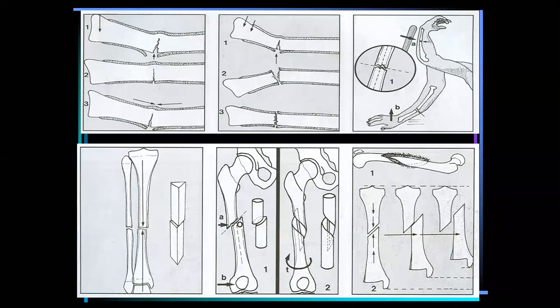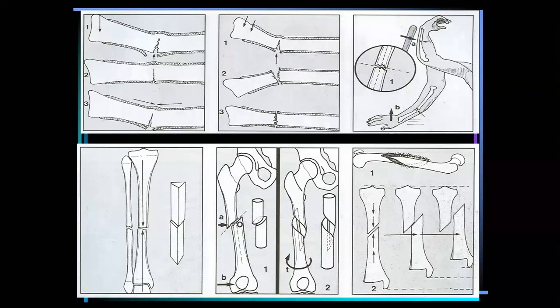What is a transverse fracture? How can I define a transverse fracture? A transverse fracture means the fracture line forms an angle of 90 degrees to the long axis of the bone. That is called transverse.